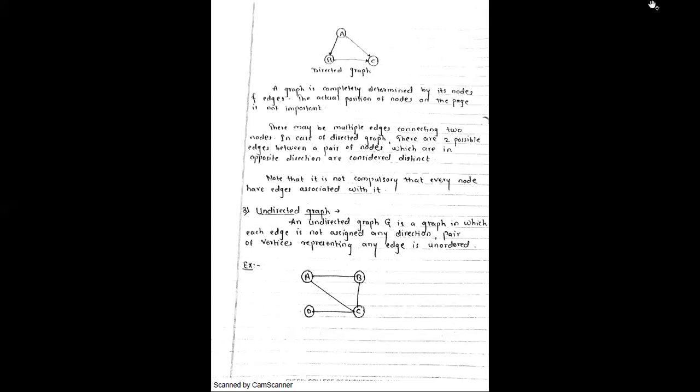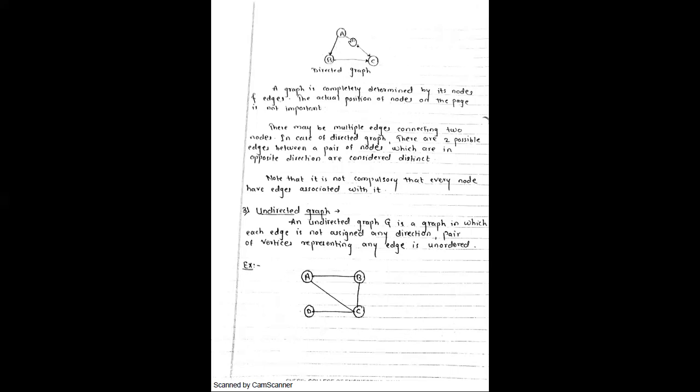is it visible? Let me hide the protein. Now here, you can consider the edge AB. What is the direction here? A to B. After that, second, A to C, and next is B to C. But C is not directing to anyone, right? So these two edges are opposite edges, or we can call them distinct edges, right? If they are connecting in opposite direction, this is called distinct edges, right?